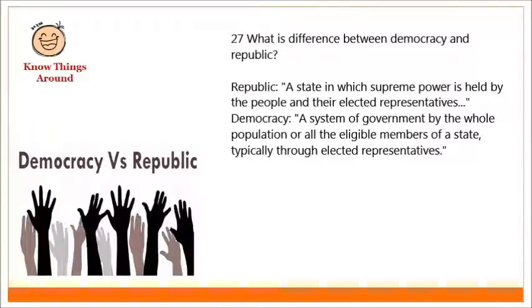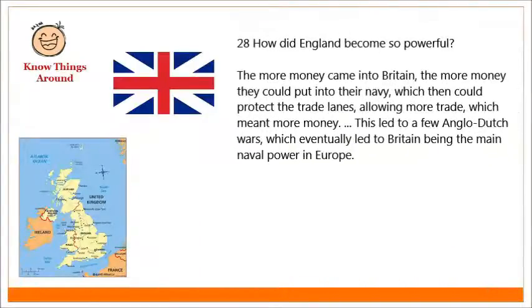What is the difference between democracy and republic? Republic, a state in which supreme power is held by the people and their elected representatives. Democracy, a system of government by the whole population or all the eligible members of a state, typically through elected representatives.